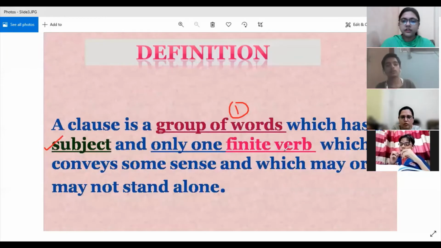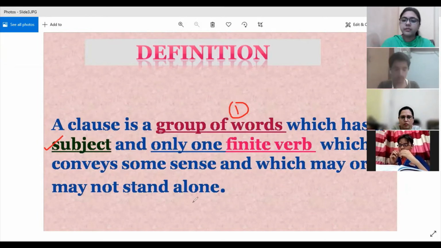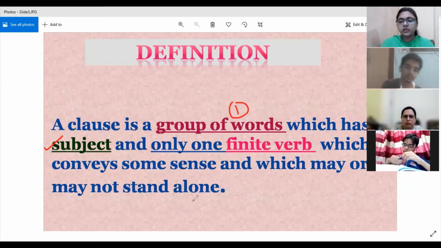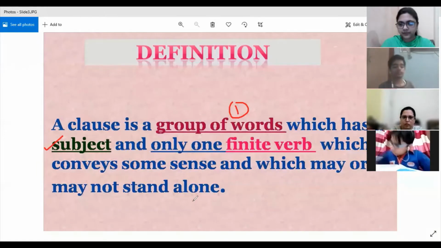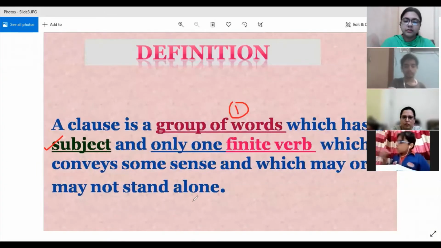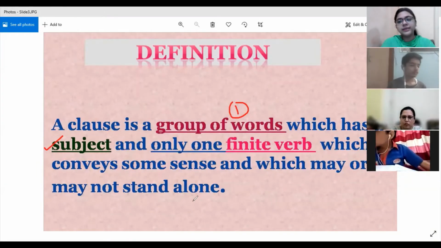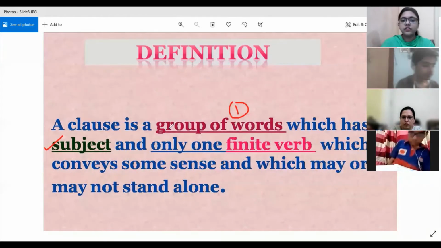One clause will have only one finite verb which conveys some sense and which may or may not stand alone. A clause may make complete sense, or a clause may not make complete sense. It can be a dependent clause, and it can be an independent clause also. All right, so this is the definition of a clause.